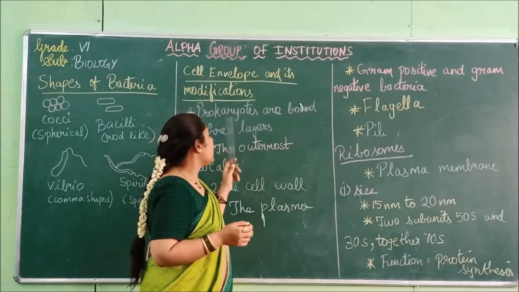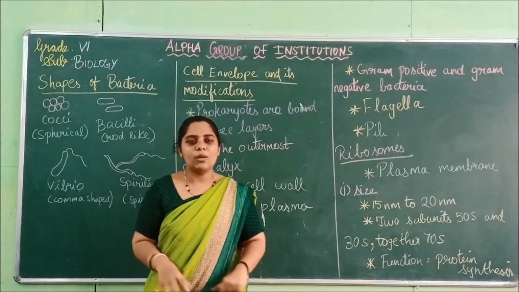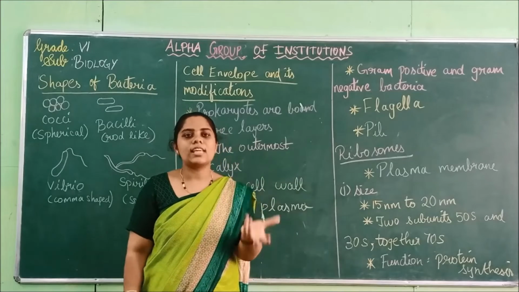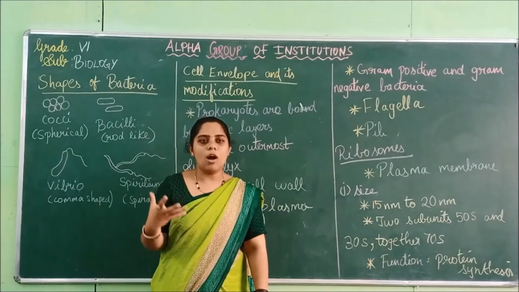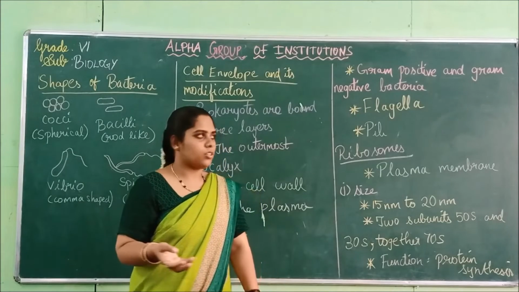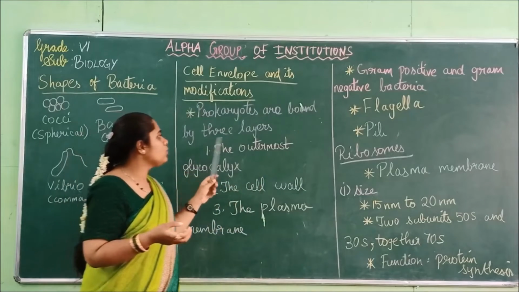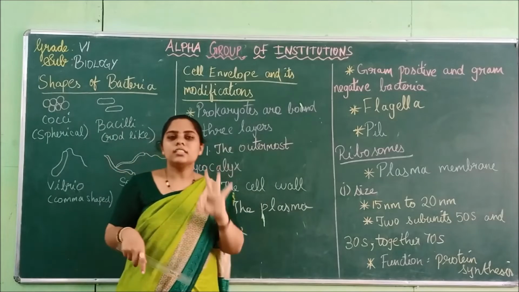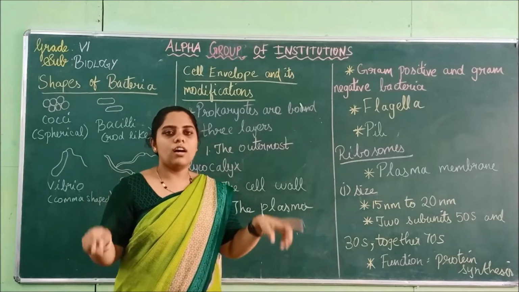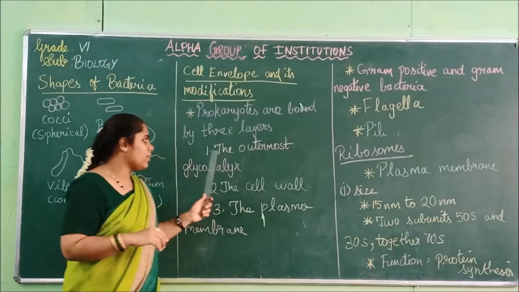The cell envelope in prokaryotes has a very complex chemical structure. The outer layer is a very complex chemical structure. These prokaryotic cells are bounded by 3 layers. How many layers? 3 layers. So what are those layers?